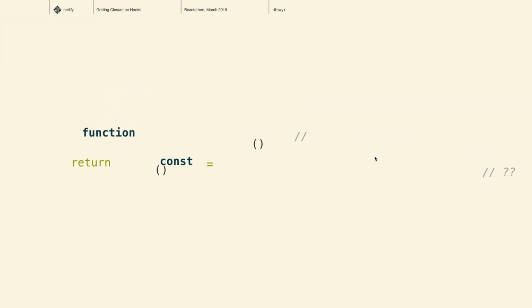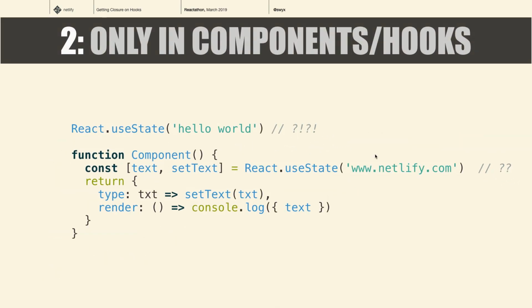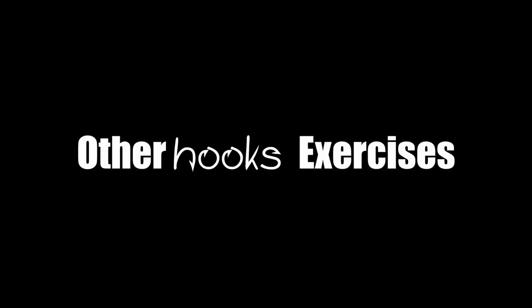The second rule is kind of similar: you can only call hooks inside of components and other hooks. If you try to call it outside, what is the index of this hook? 0, 1, I don't know. And if you have that externally, what is the index of this hook if it's called within the component and it renders a few times? The call order starts to get out of sync, and you start to get errors. That's the mental model that I want to establish today.